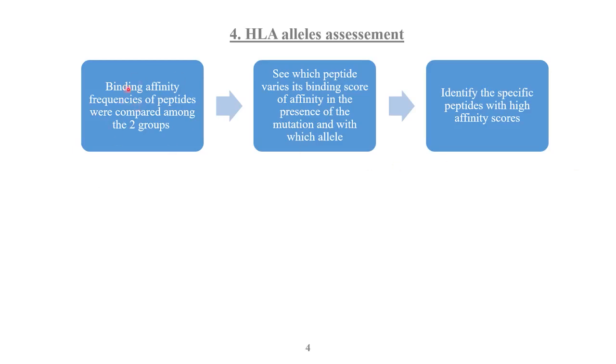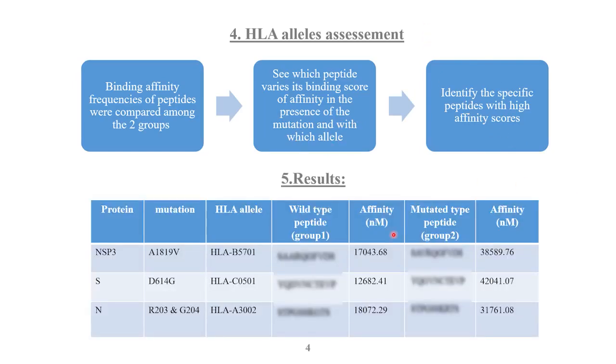Binding and affinity frequencies of peptides were compared among the two groups, peptides of wild type and peptides of isolated mutations, to see which peptide varies its binding and score of affinity in the presence of the mutation and with which allele, to identify at the end the specific peptides with high affinity scores. So, to better understand this assessment, this table shows some examples of our generated results.